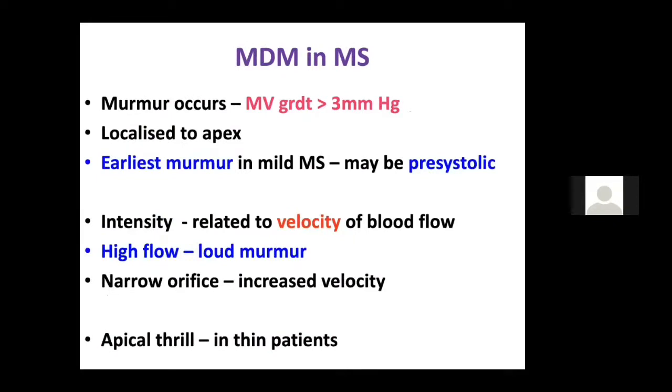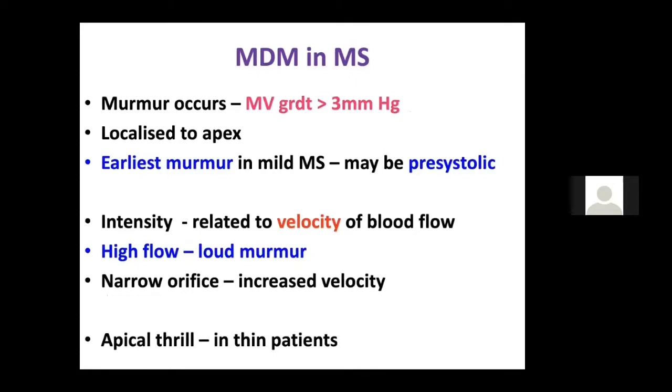Now let's come to the mid-diastolic murmur. You know that in mitral stenosis we get something known as the mid-diastolic murmur, and you get this murmur once the gradient between the LA and LV is more than 3 mmHg. So only a gradient more than 3 mmHg is enough to produce a murmur. Now people will ask you, where is this murmur best heard? It is only heard in the apex. The best position of this murmur is the apex. You won't be able to hear it in the lower left sternal border or anywhere. It is localized to the apex.